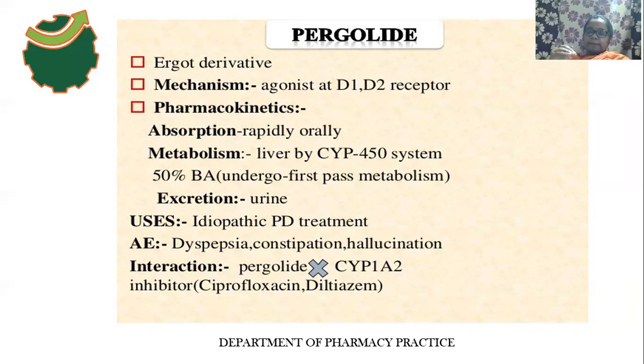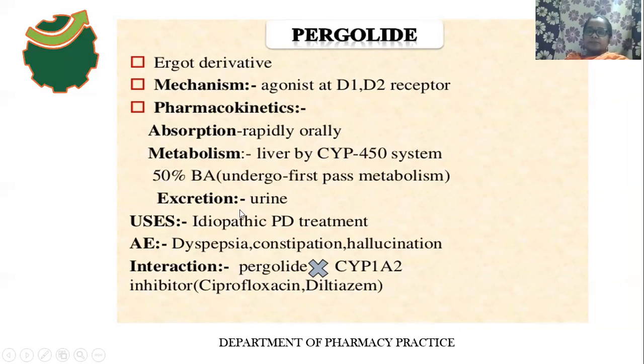Before going to the systemic circulation, the drug is metabolized in the liver. So the availability of the drug in systemic circulation decreases. That's why the availability is 50%.